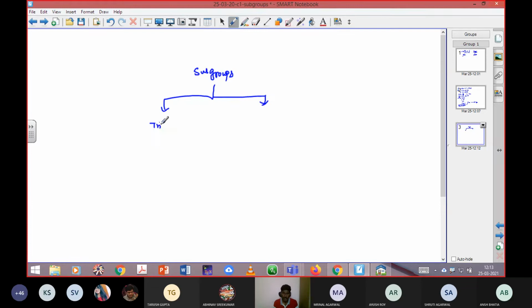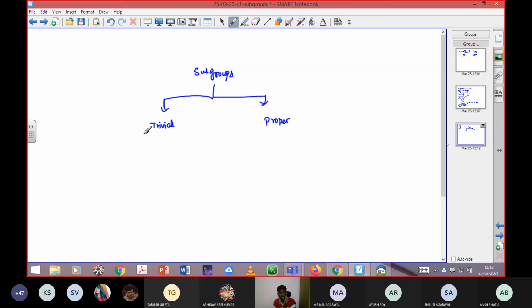One is trivial subgroup, one more is proper subgroups. The questions will be given to you like, find all the subgroups of some particular non-empty set with respect to the operation. Okay, listen carefully. The questions can be asked to you like, find all the subgroups for some particular non-empty set with respect to the operation. So that time you need to remove all the trivial groups.